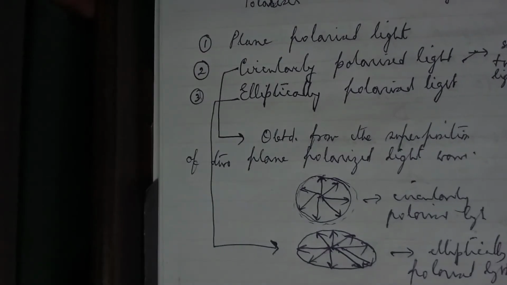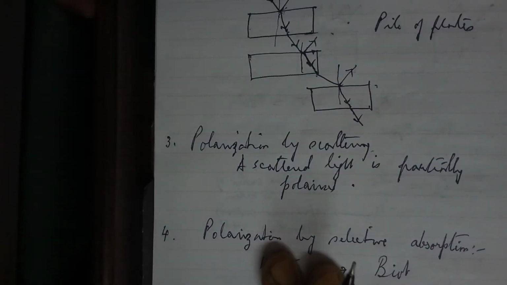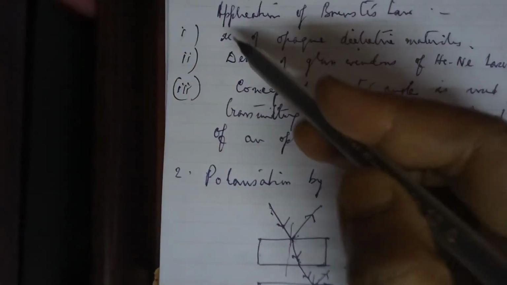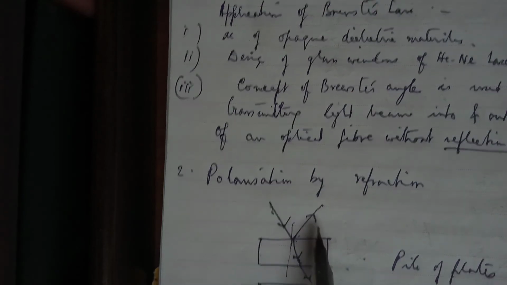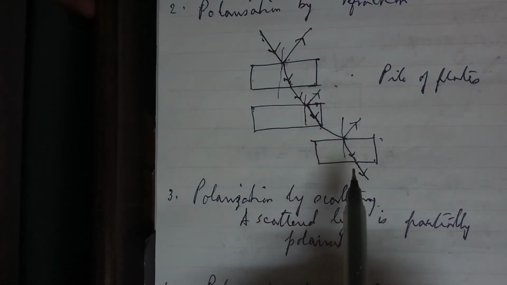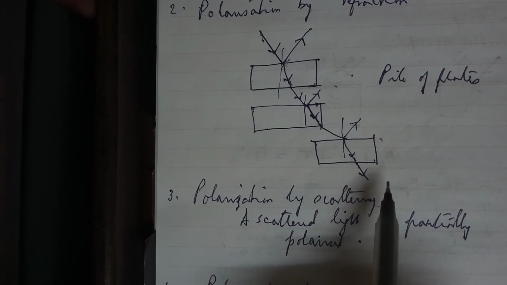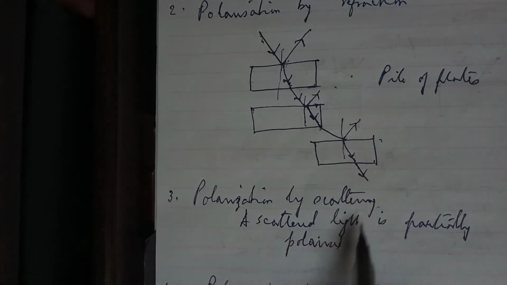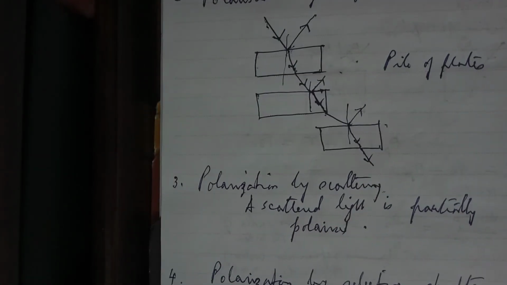of the surrounding medium. Okay, so the next thing that we had learned after this is about the applications of Brewster's law, the different three kinds of applications. Then polarization by refraction. How, by using pile of plates, light can be polarized by repeated refraction, such that ultimately at the end the light that we obtain is almost completely polarized.